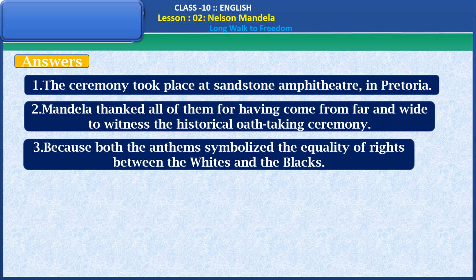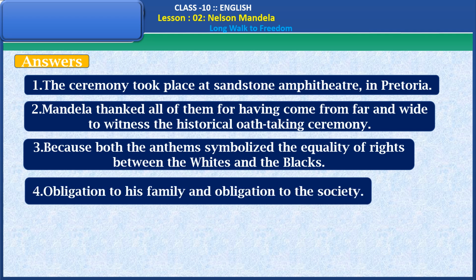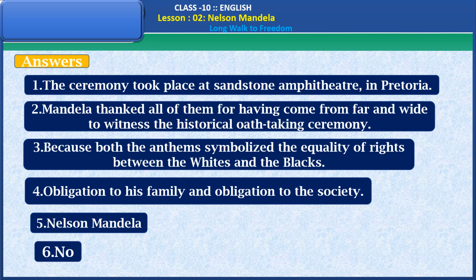Answer to the third question is because both the anthems symbolized the equality of rights between the whites and the blacks. Obligation to his family and obligation to the society. Answer to the fifth question is Nelson Mandela. And the last answer is no.